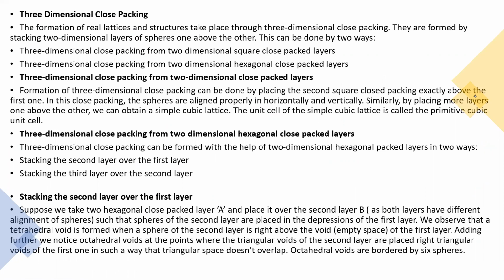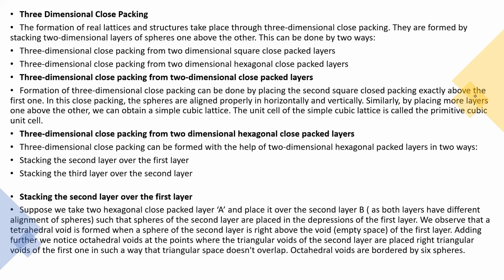Formation of three-dimensional close packing can be done by placing the second square close packed layer exactly above the first one. From the sentence alone you can understand, but here it is a three-dimensional diagram. In this close packing, the spheres are aligned properly, horizontally and vertically. By placing more layers one above the other, we can obtain a simple cubic lattice. The unit cell of the simple cubic lattice is called the primitive cubic unit cell.